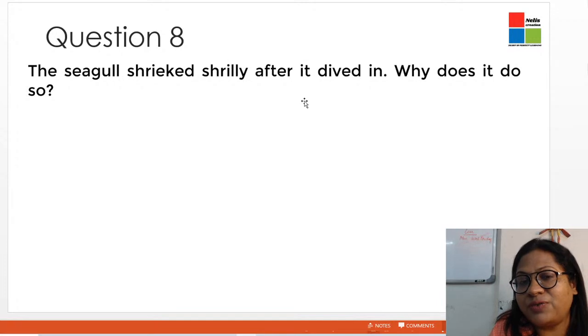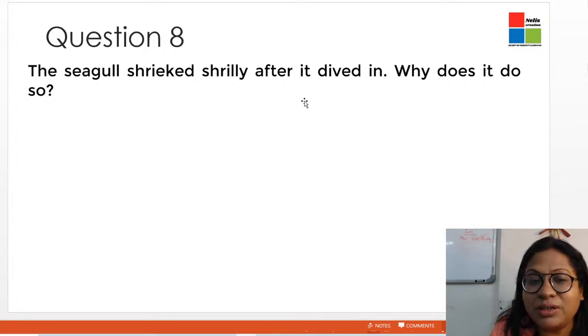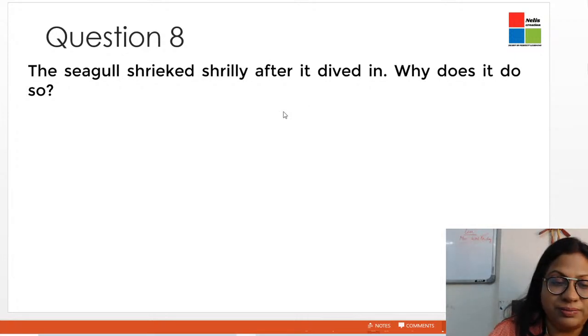The answer for this will be: the seagull shrieked in a shrill manner because it was bewildered at its own ability to fly for the first time, where nobody has even taught him to do so. That's the answer. The seagull was extremely bewildered at his own ability to fly, and realizing that he is able to do it, is filled with ecstasy. Okay, so this is the answer to this particular question.